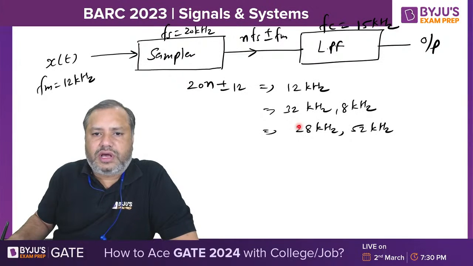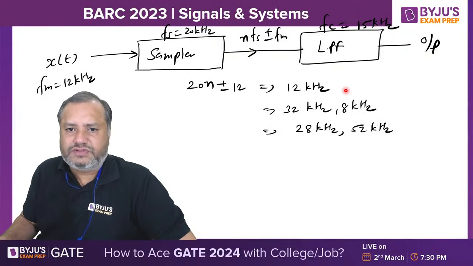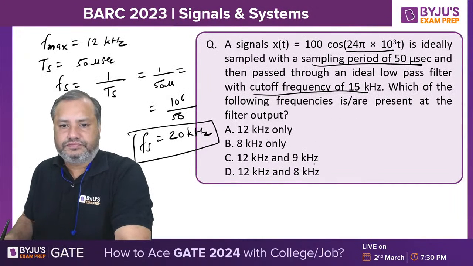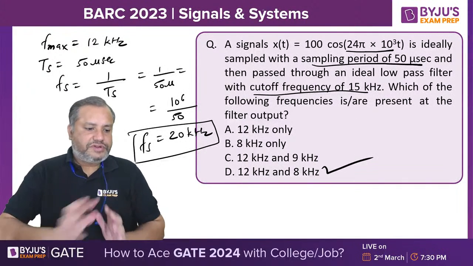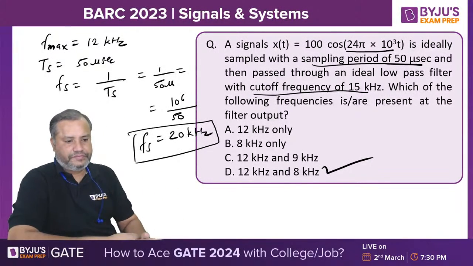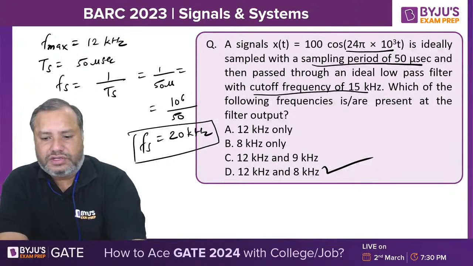No need to put other higher frequencies. So all those frequencies which are less than or equal to 15 kilohertz will be our answer: 12 kilohertz and 8 kilohertz. Option D is the correct answer. Yes, Tejaswini. Super. Perfect. Shabash. Thank you. Thanks a lot.